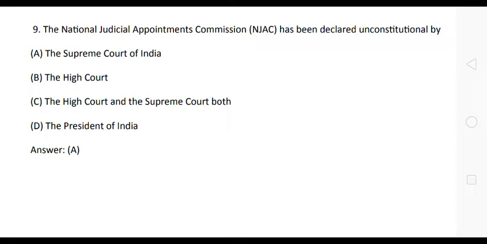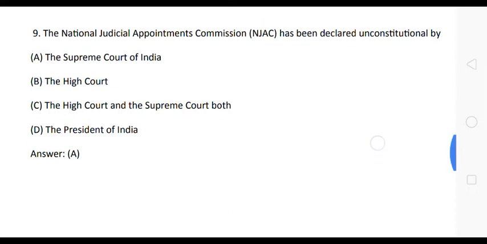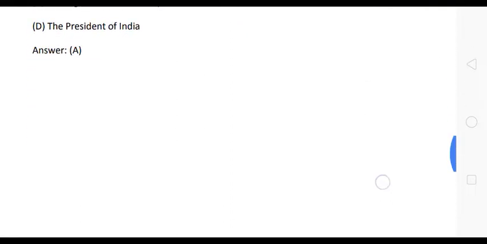Here the correct answer is option A. The Supreme Court of India is the correct answer. The National Judicial Appointments Commission has been declared unconstitutional by the Supreme Court of India. Okay, friends, option A is the correct answer. Now let us see next question.